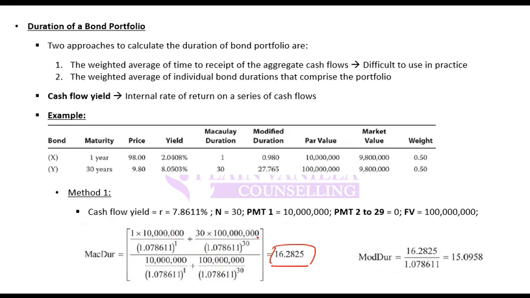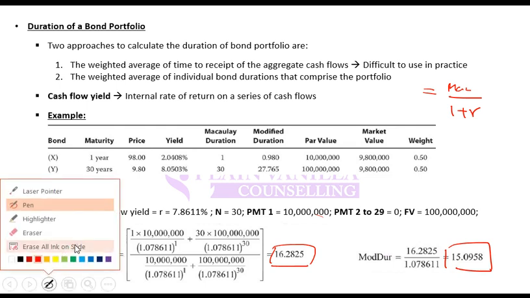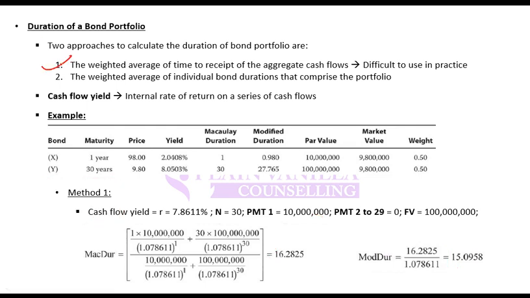Once you have Macaulay duration, you can convert it into modified duration using the formula, that is Macaulay duration divided by 1 plus r. This is 15.0958. This is one way of doing it, that is, you take weighted average of time to receipt of the cash flows. But this is difficult to use in practice.